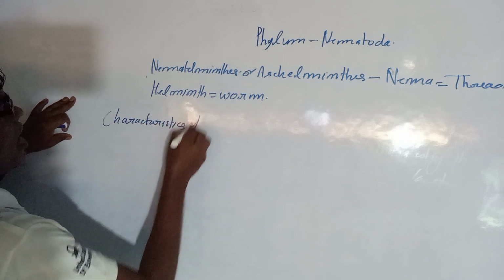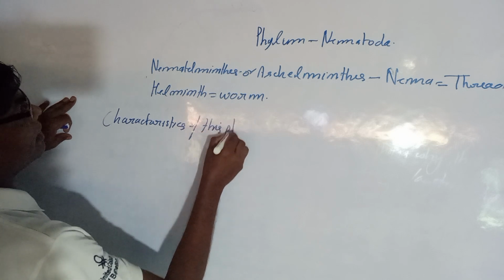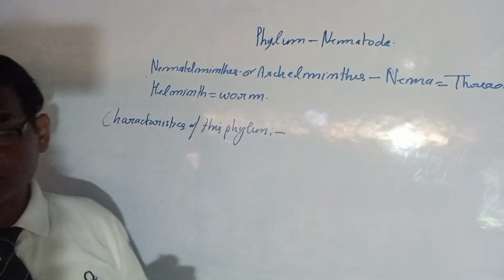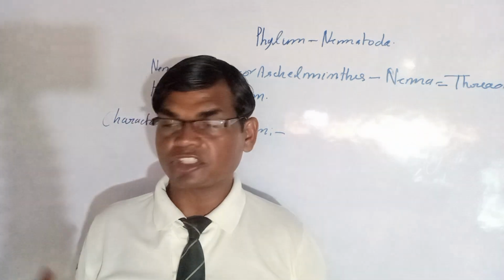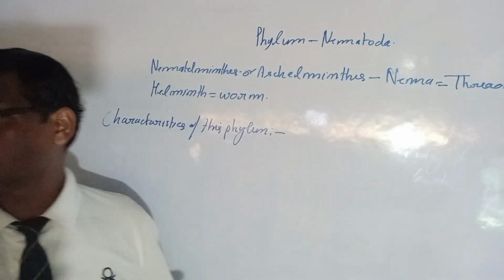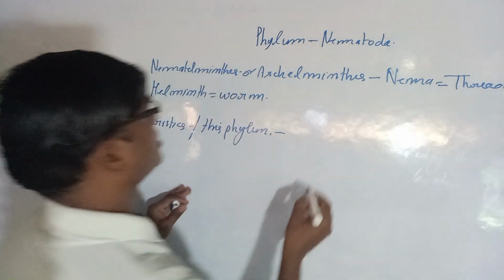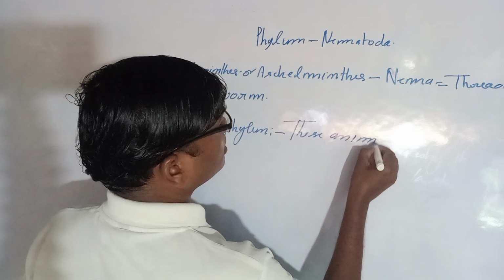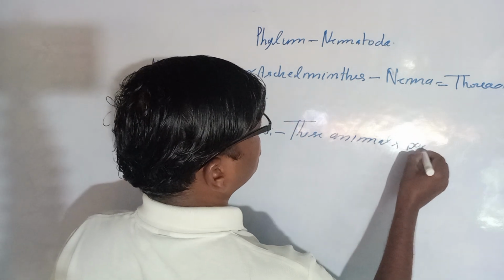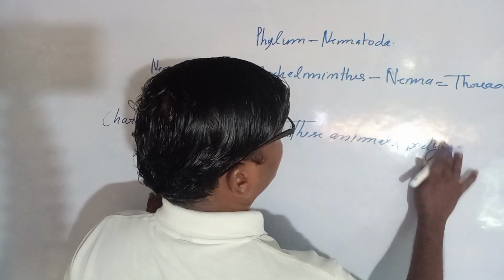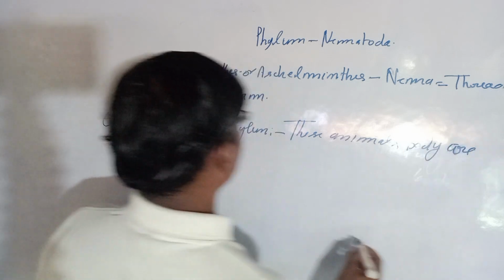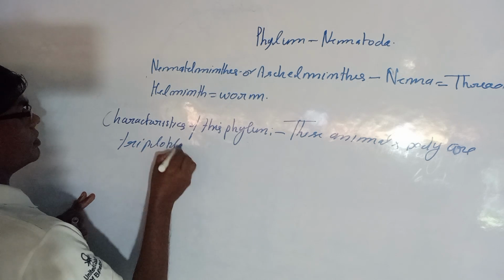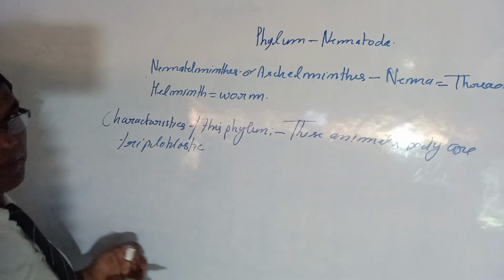Characteristics of this phylum. One by one we will take the characteristics of these phylums so that we can describe them by means of figures. These animals are generally triploblastic in nature.